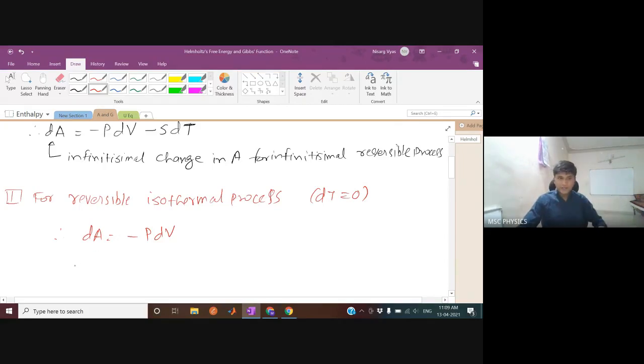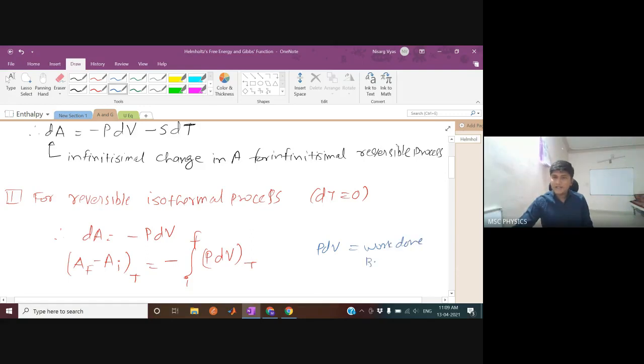And therefore, if you take integration from the initial to final state, for this side the integration becomes AF minus AI, final state minus initial state. So the Helmholtz free energy difference at constant temperature equals the negative of the integration from initial state to final state of PdV at constant temperature. And what is PdV? PdV is actually work done by the system in our notation.